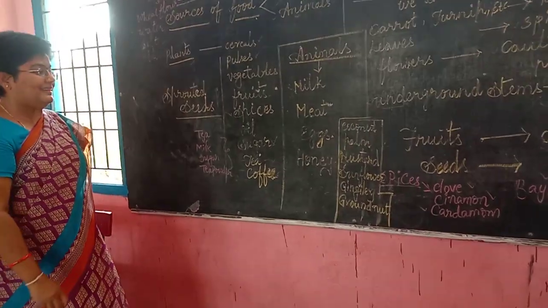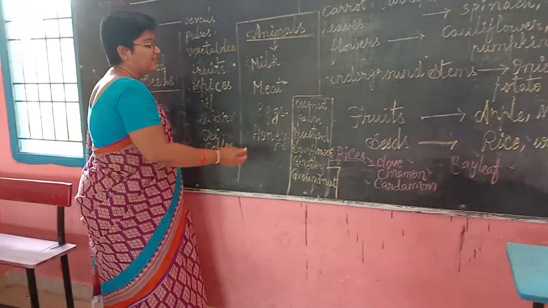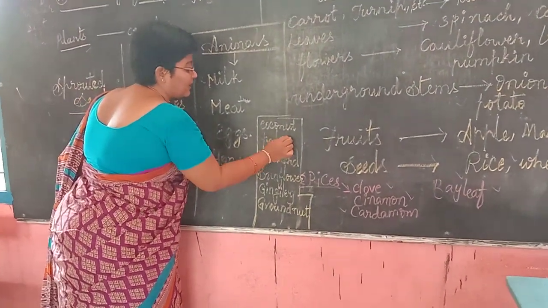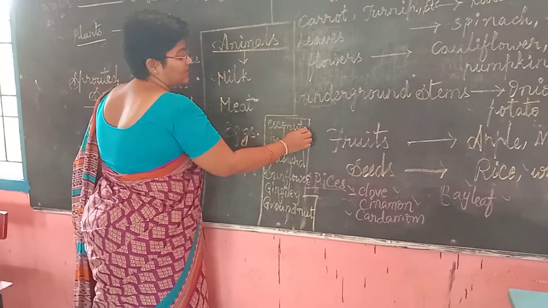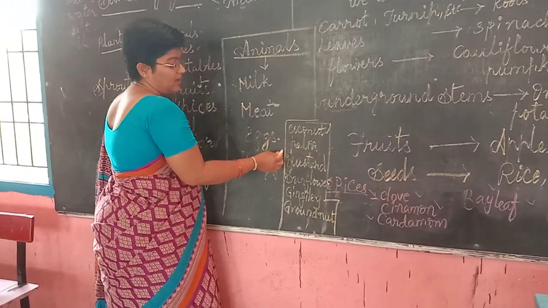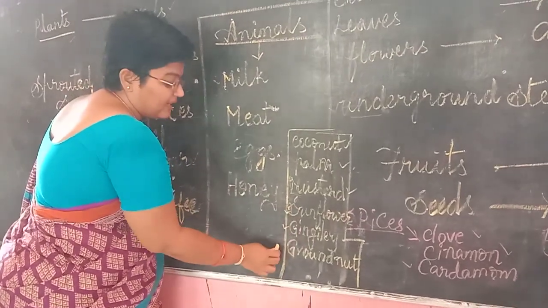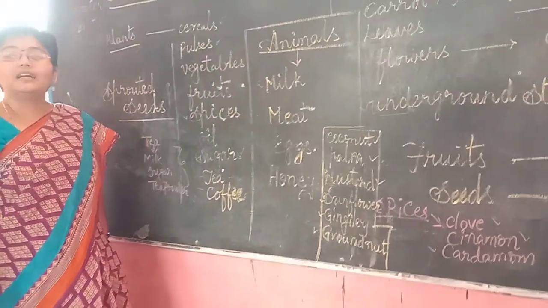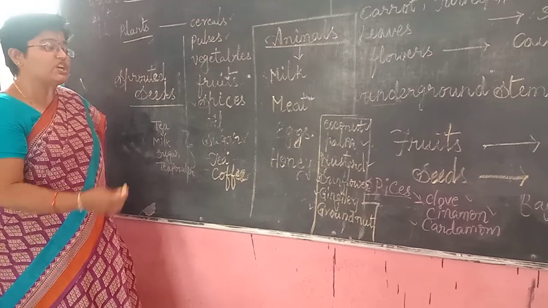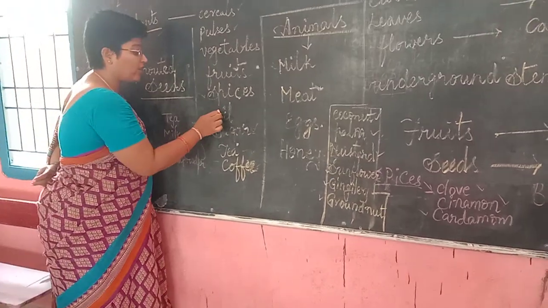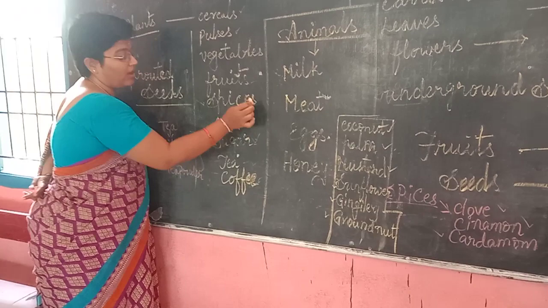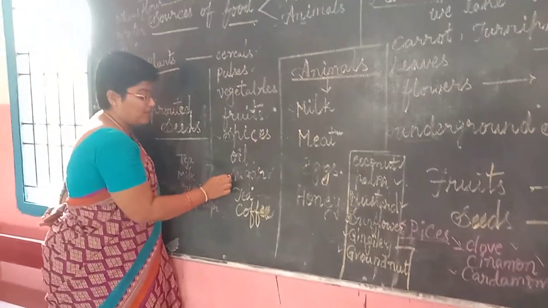So I think you have come across different kinds of oil-giving plants. Let us list them: coconut, palm, mustard, sunflower, gingerly and groundnut. These are the different plants used in making one of the plant sources called oil.